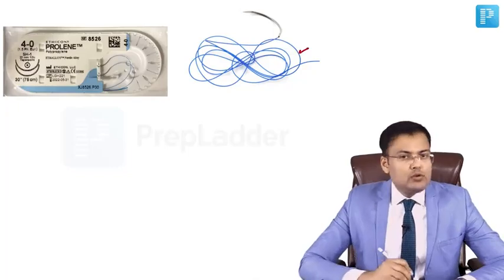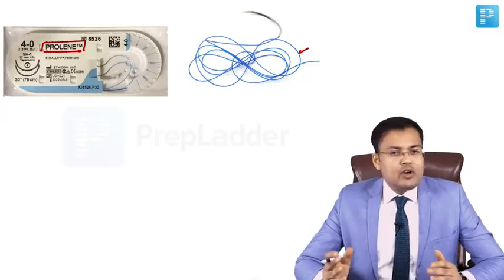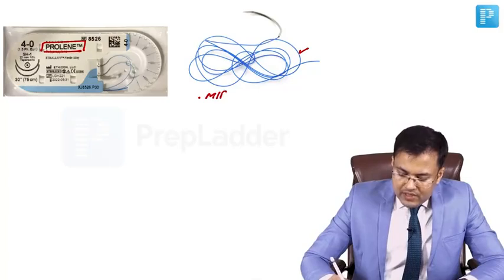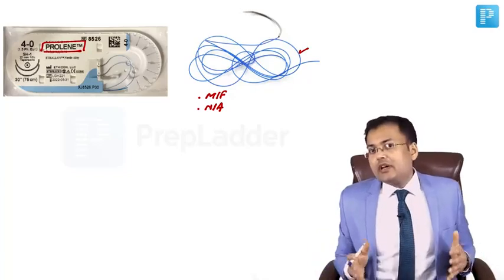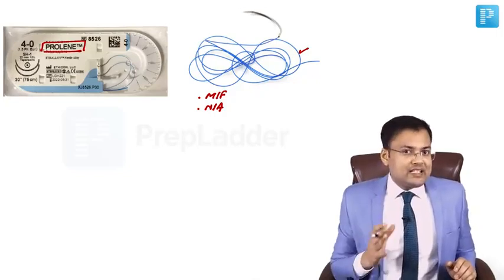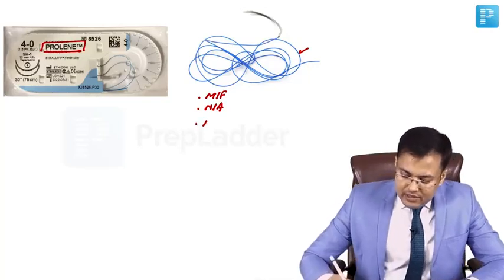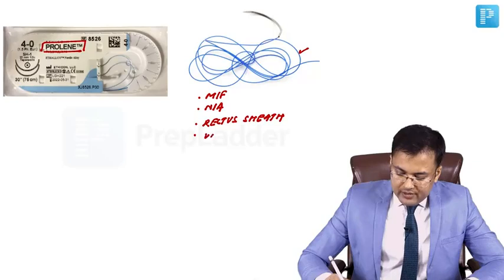Here you can see this blue colored suture, and that is Prolene. It's a monofilament suture. What kind of suture, absorbable or non-absorbable? It's a non-absorbable suture, and you have seen in general surgery where we are using Prolene. You have seen it in abdominal closure for rectus sheath. So what are the uses? We use it for rectus sheath, and the second very important use, it is used in vascular anastomosis, right?